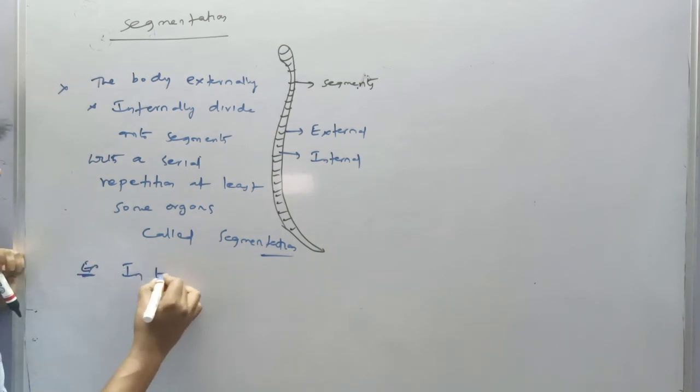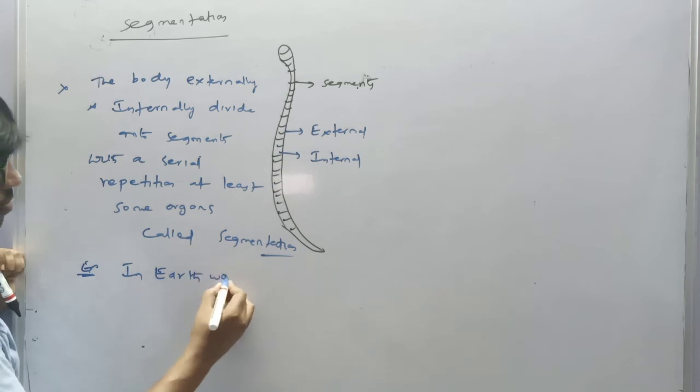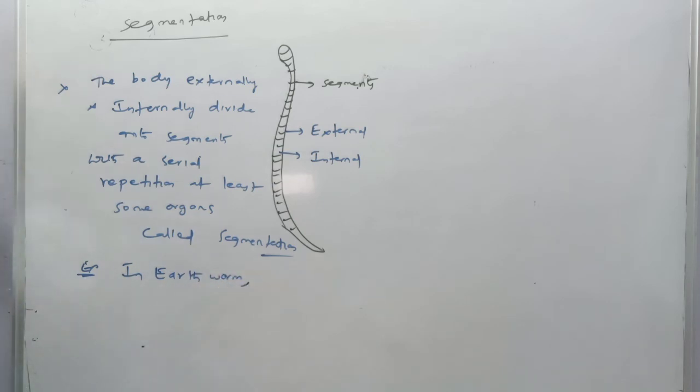Okay, now examples. In earthworm, the body shows this pattern.